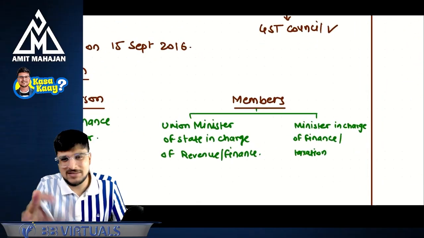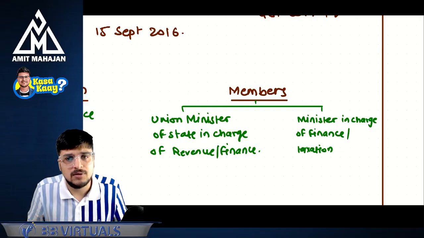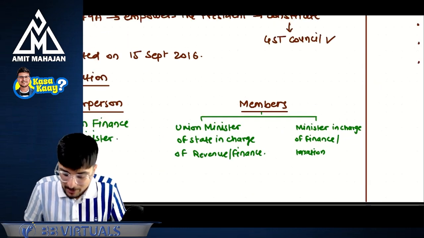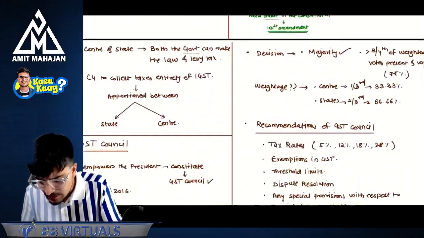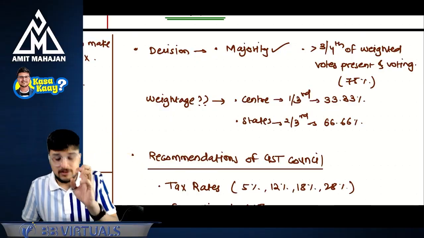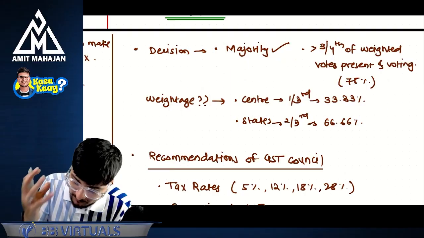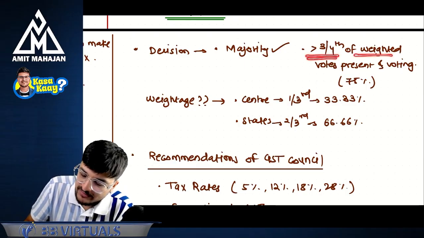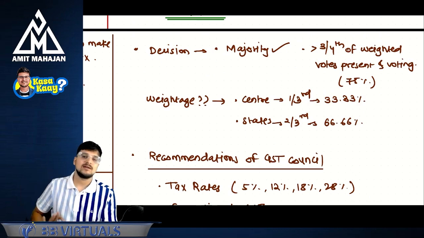And if we talk about members, you can just read it once. Union Minister of State in charge of Revenue or Finance. And another person is Minister in charge of Finance or Taxation. Okay. But I want you to remember this at least. Chairperson is Union Finance Minister. Now, whatever decision is taken, that exemption should be given to these people. This is a decision, right? This decision will be taken on majority of people. But the majority should give the decision in favor, having more than 3/4 of the weighted votes present and voting. Matlab, which should be having at least 75% of weight.